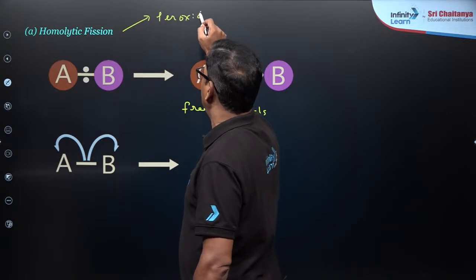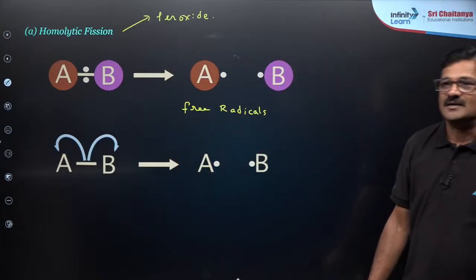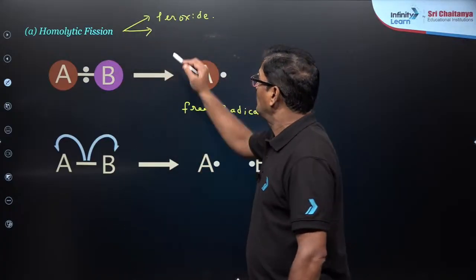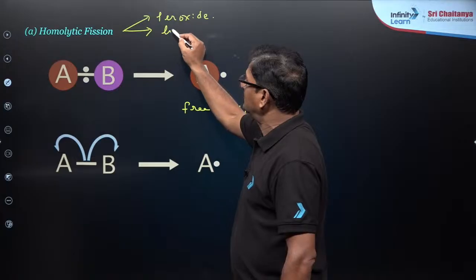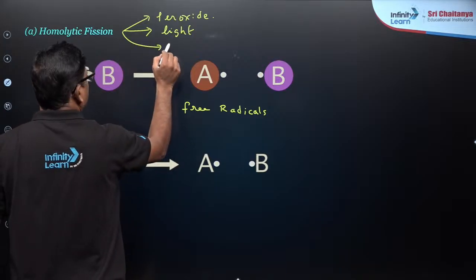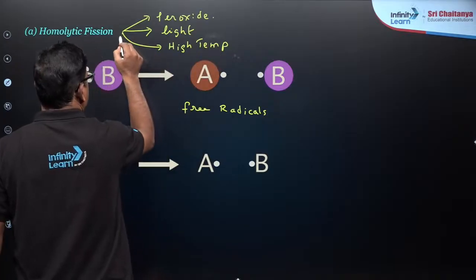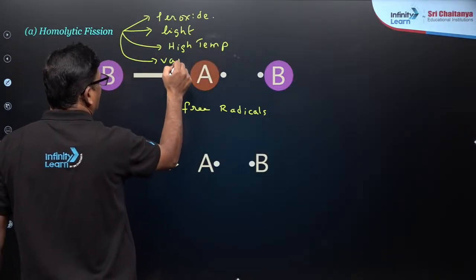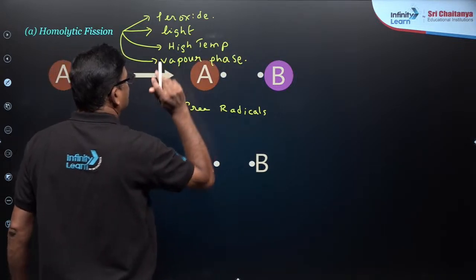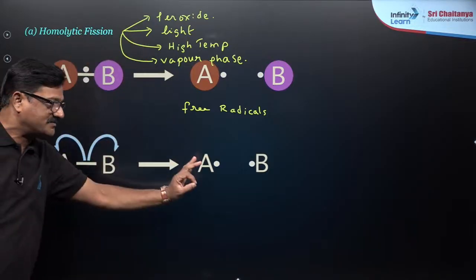When peroxide comes, then you should get homolytic fission. And if the reaction goes in the presence of light, so presence of light, and very high temperatures, and also you can say vapor phase reactions. In these four conditions you are going to get free radicals.